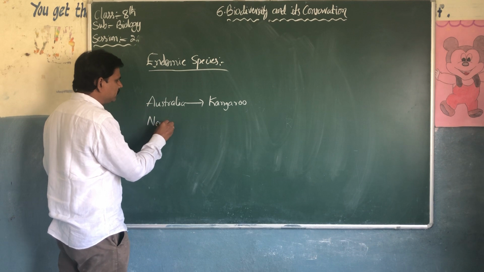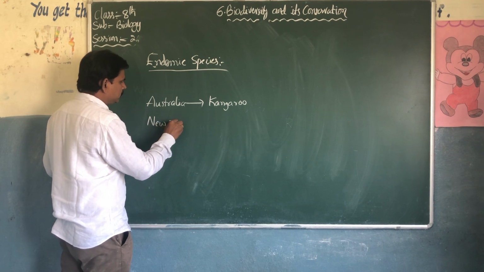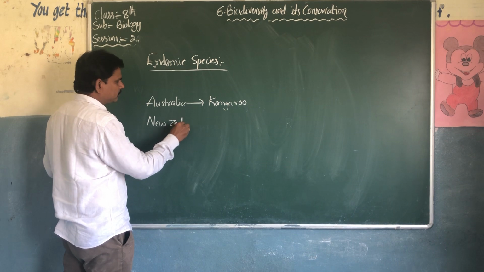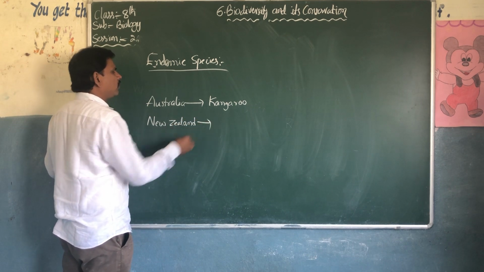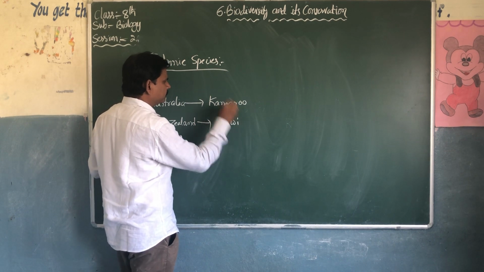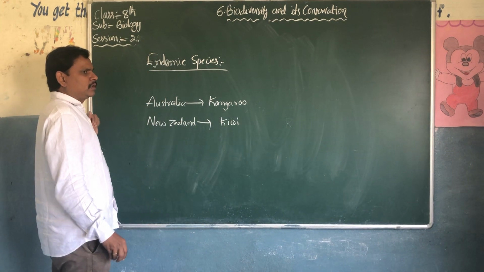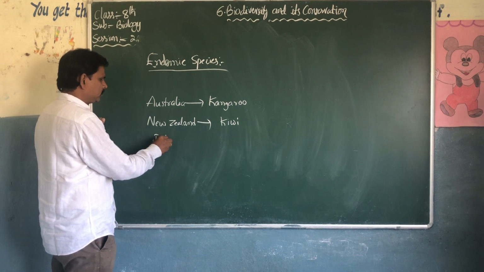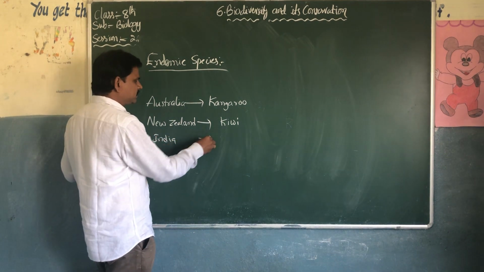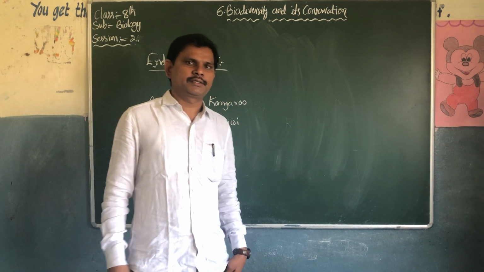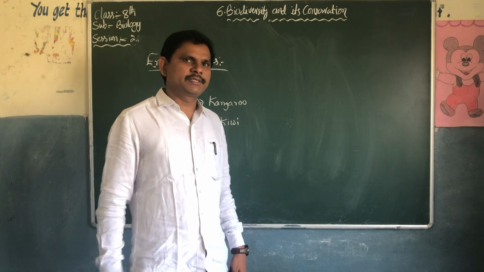New Zealand. What is the endemic species of New Zealand? Kiwi. Some tigers belong to India, like white tigers. These are the endemic species.